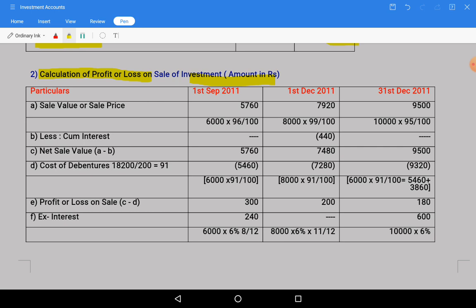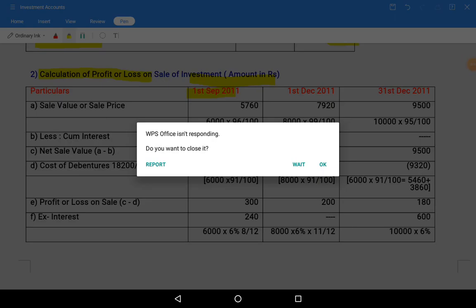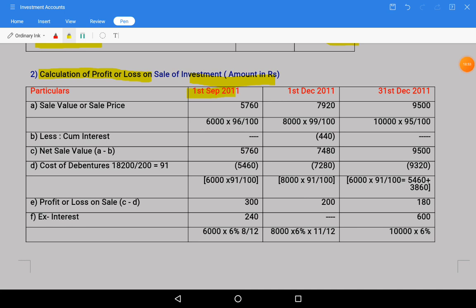First we will see the first one. Particulars, 1st September 2011.